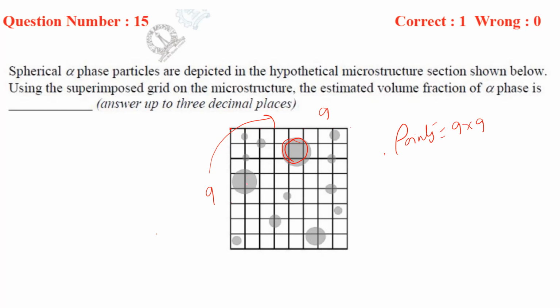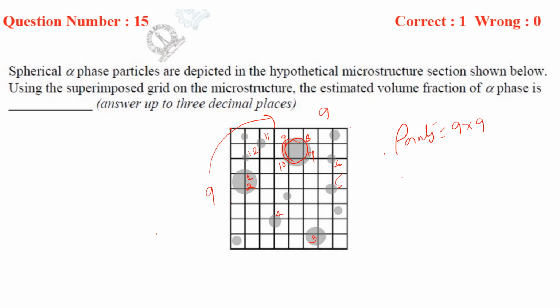So let us count. 1 2 3 4 5 6 7 8 9 10 11 12. Okay, so only 12 points lie on the alpha phase.